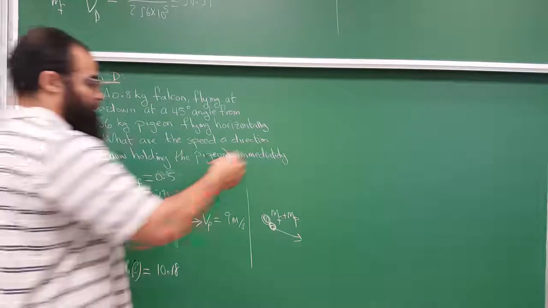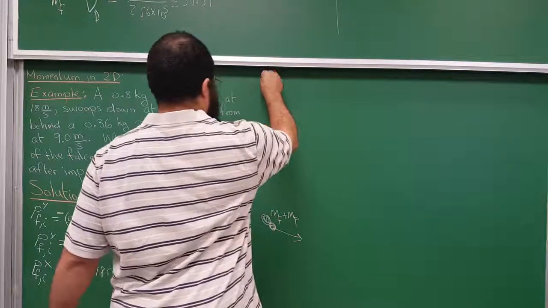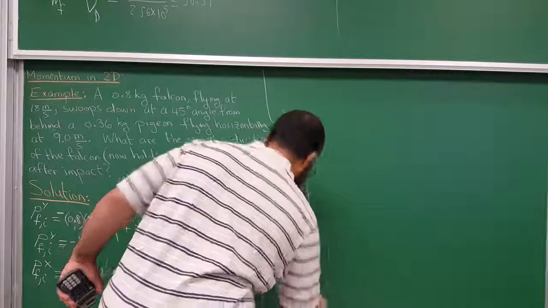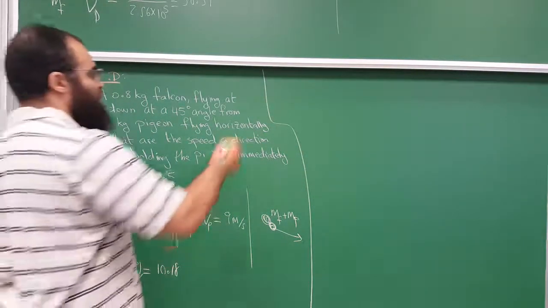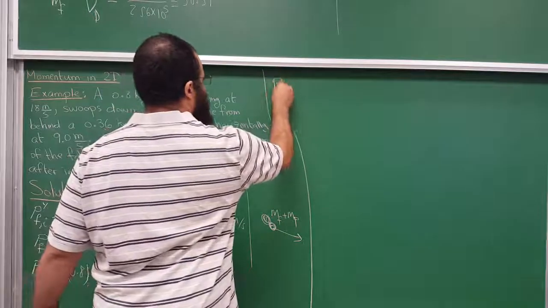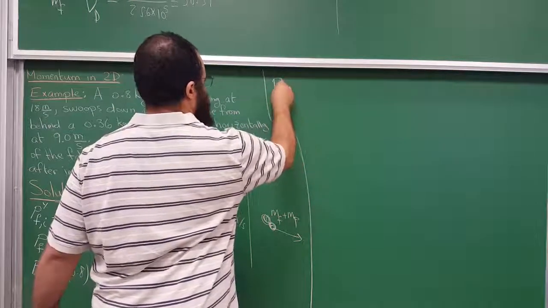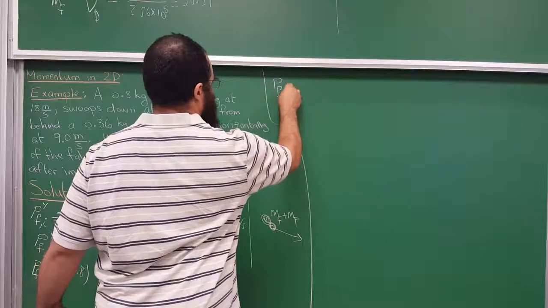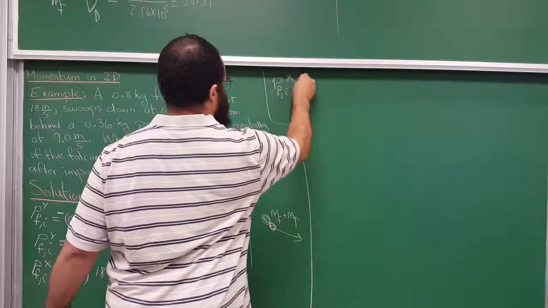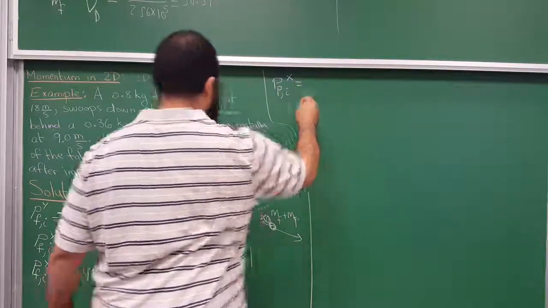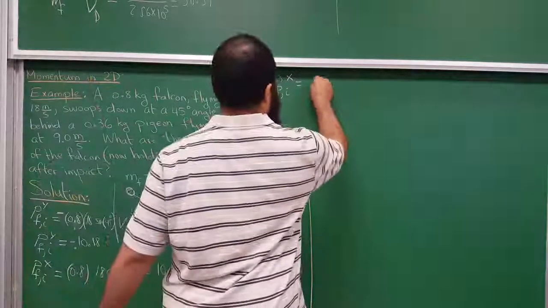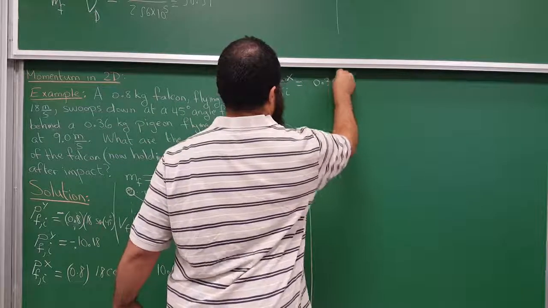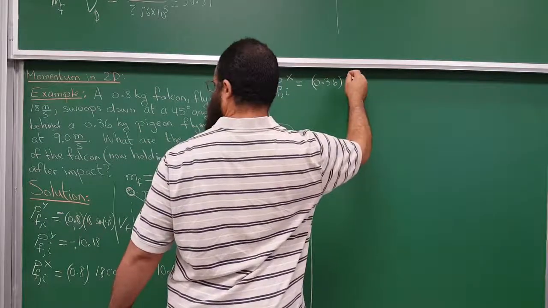Let's see. How about the pigeon? The momentum of the pigeon, initially in the x direction, is the mass of the pigeon, 0.36, times the velocity of the pigeon.